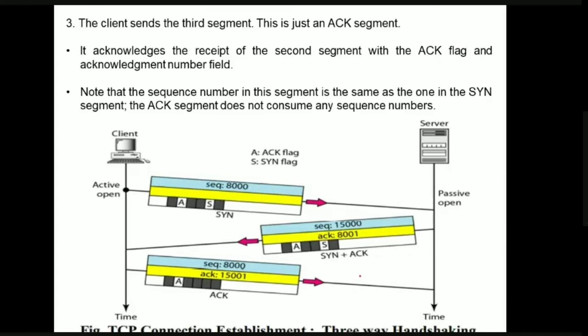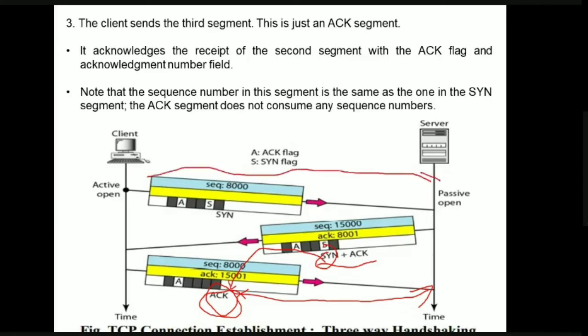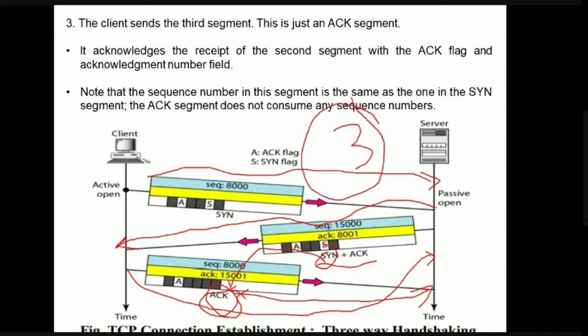Now the third segment. After the server sends the SYN plus acknowledgement, the client again sends an acknowledgement for the server's SYN. The server asked for a connection request, so for this request the client sends the acknowledgement. Initially the client requested the server for a connection. Now the server has acknowledged this request, and it also requested a connection with the client. Now the client has acknowledged that request. In these three ways the connection establishment has been done. So this is called the three-way handshaking protocol.